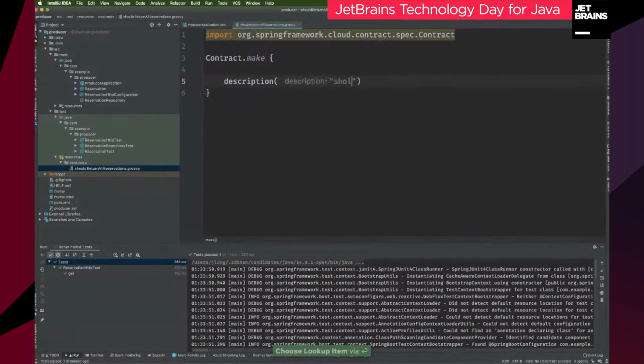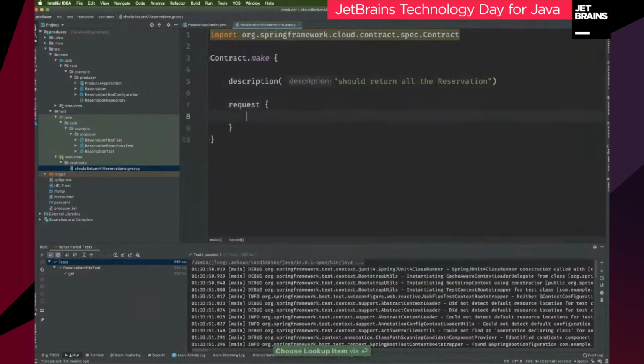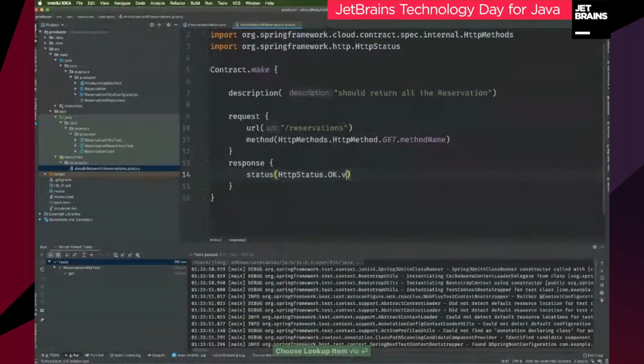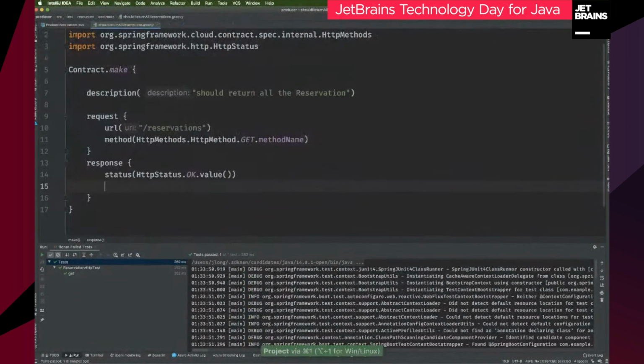And it's just an assertion of all the things that you expect given a given request and a particular response. So I'm going to say that a request going to this endpoint will be going to the URL /reservations, and I expect it to have this particular HTTP method, right? HttpMethod.GET.name, and I expect the response to have a status code of HttpStatus.OK.value. And again, nice thing about IntelliJ is that I'm using Groovy, and I can use Groovy, Kotlin, Java, all in the same thing. It just kind of works. That's pretty cool. The body, I expect the body to look kind of like the following, right?